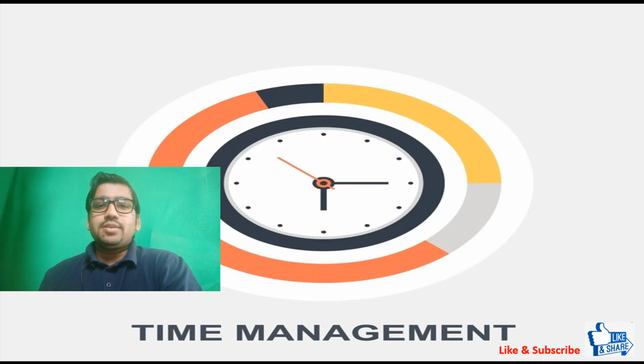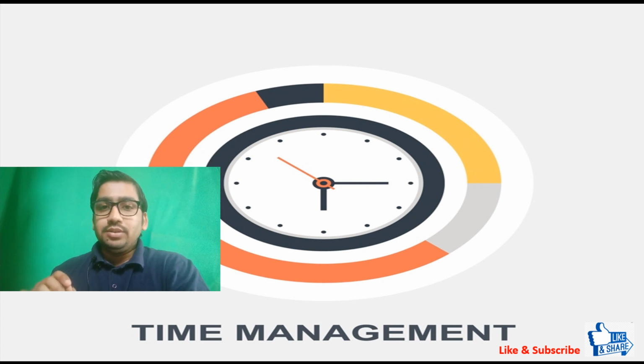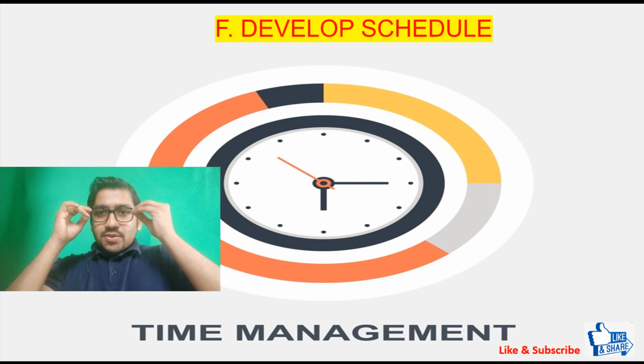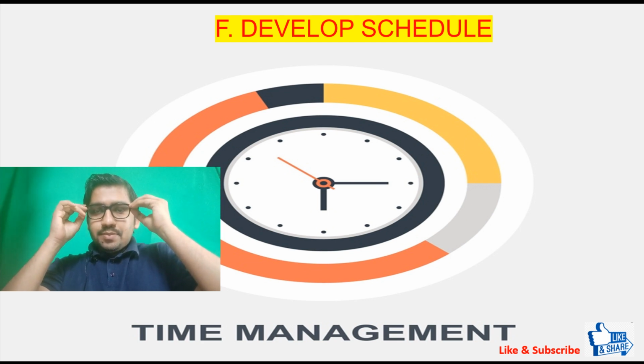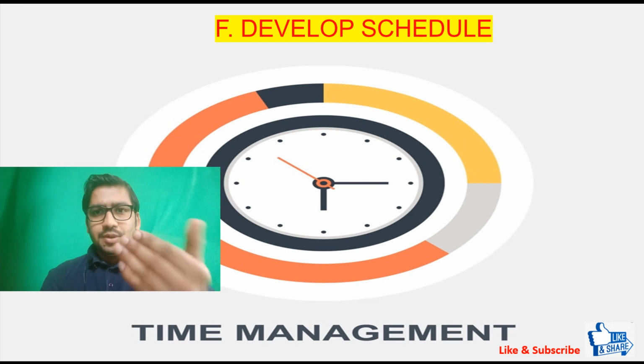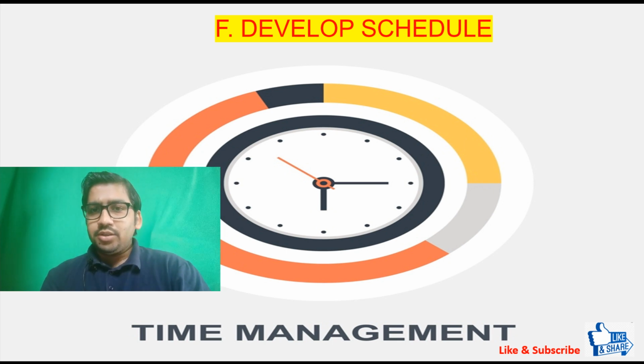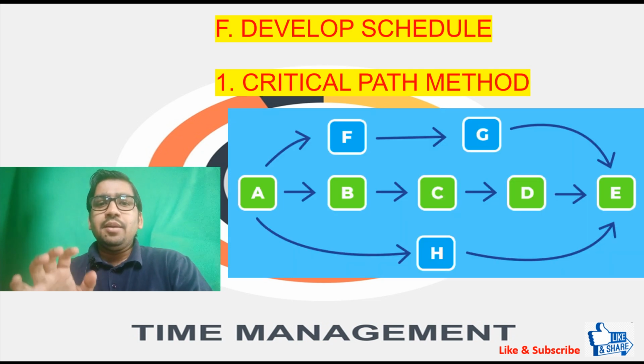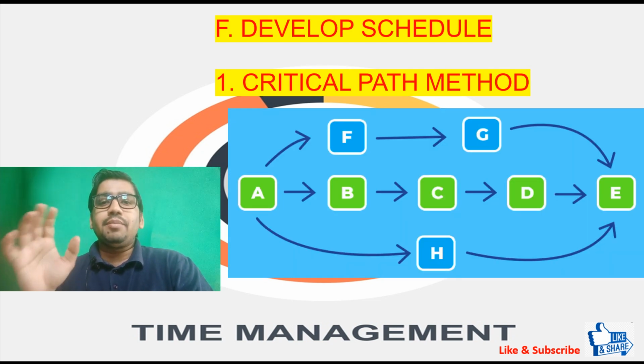So the next phase involved in effective time management is we have to develop a schedule, a detailed schedule. So friends, scheduling is basically joining the dots, joining the dots of activities to get the work done more efficiently and smoothly. So how to develop a detailed schedule? Different methods are involved. The first method is we have to follow the critical path method.